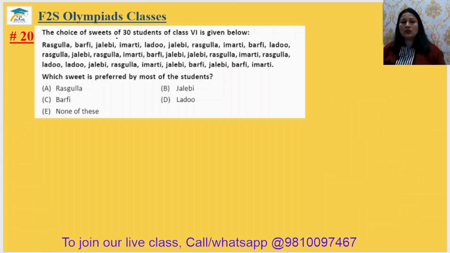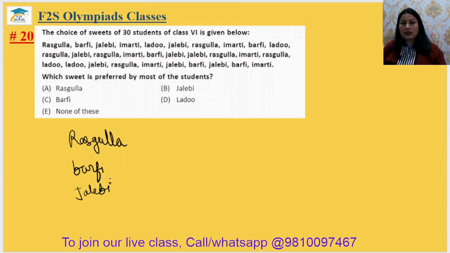The choice of sweets of 30 students of class 6 is given below. Which sweet is preferred by most of the students? तो फर्स्ट हम लोग लिख लेते हैं, इसका एक डेटा बना लो आप। तो रसगुल्ला, और देन बर्फी, then जलेबी. First make the data. इमरती, लड्डू